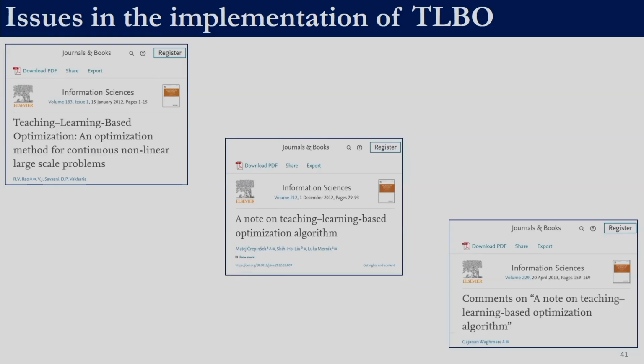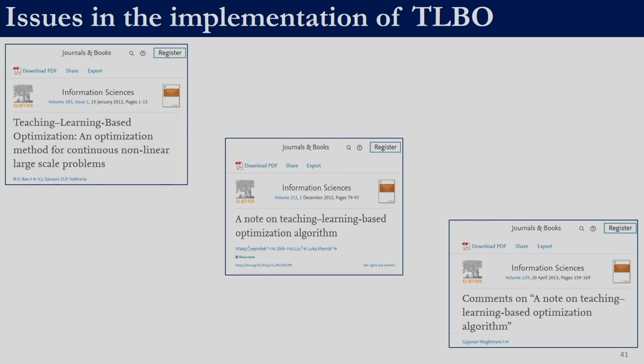So, now we look into some of the issues in implementation of TLBO. As we have shown you earlier, TLBO was proposed in 3 different papers. This one is from Information Sciences, published in January 2012. Subsequent to this, a paper came in December 2012, the same year in the same journal, Information Sciences. This paper reported some of the issues with the earlier paper.